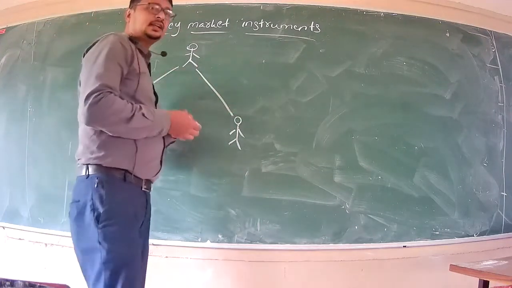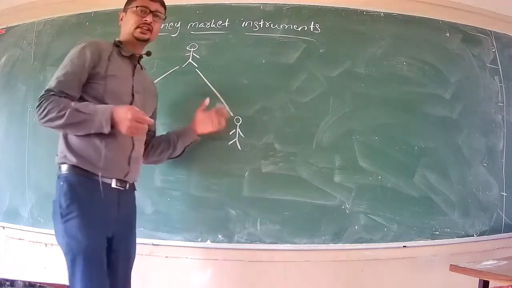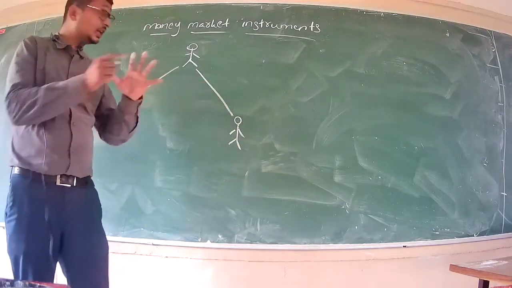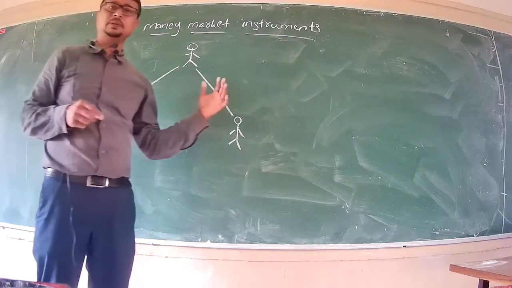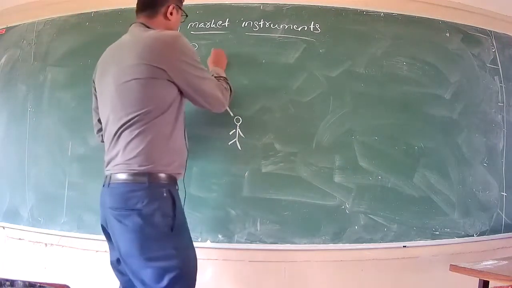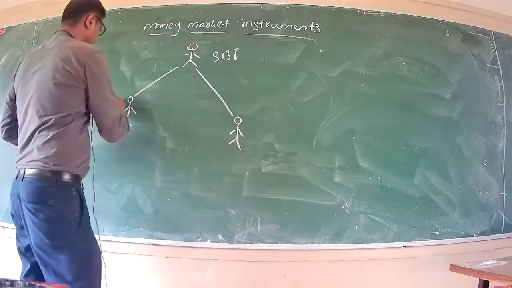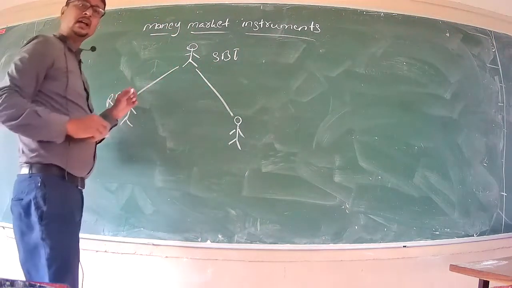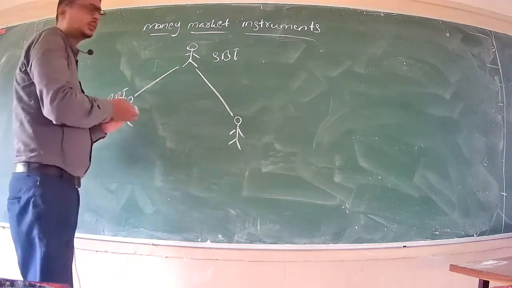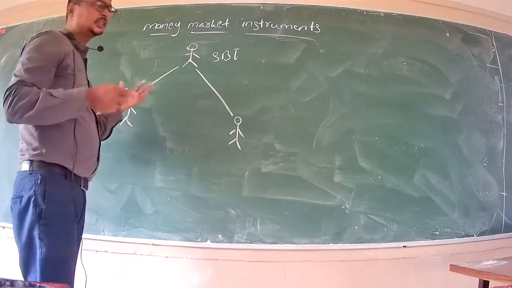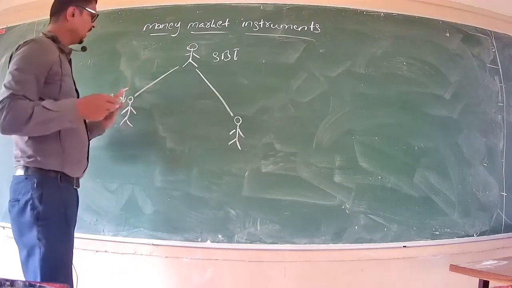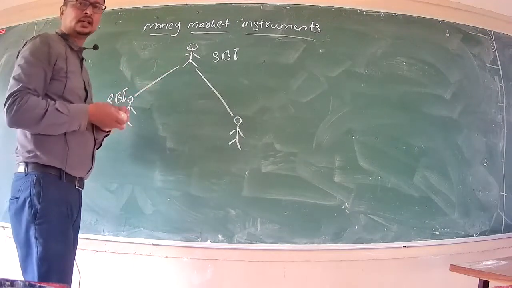Likewise, in India there is also another facility available in our country, that interbank transactions take place. That means if SBI has taken a loan from RBI, now it cannot go to RBI because the amount is exhausted. Now RBI cannot grant further loans to SBI, right?